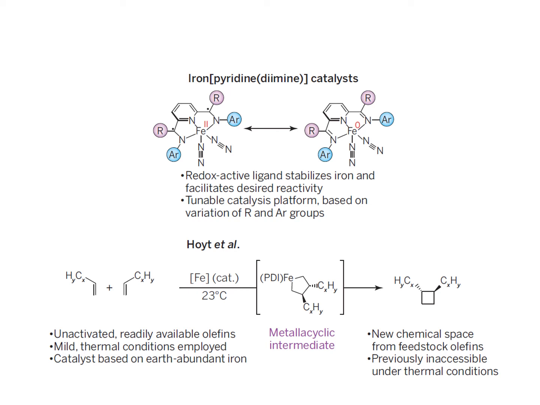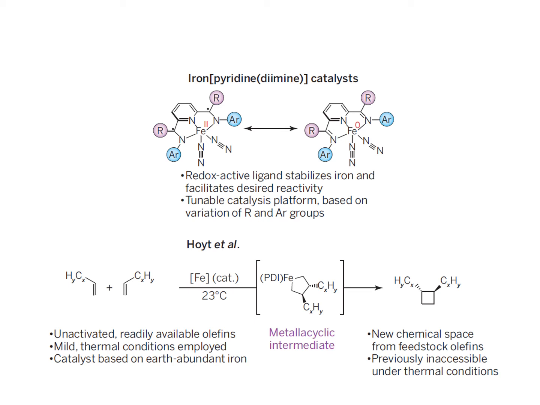In the lower half of the slide, I have for you the reaction itself. You can see that the reaction involves coordination of the olefin to the iron atom with liberation of dinitrogen, and that is a simple substitution reaction, which is now followed by an oxidative coupling reaction.